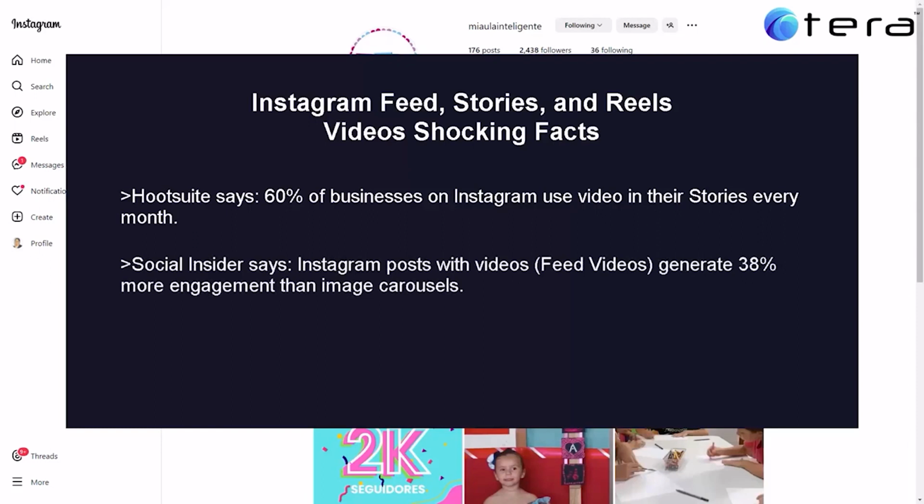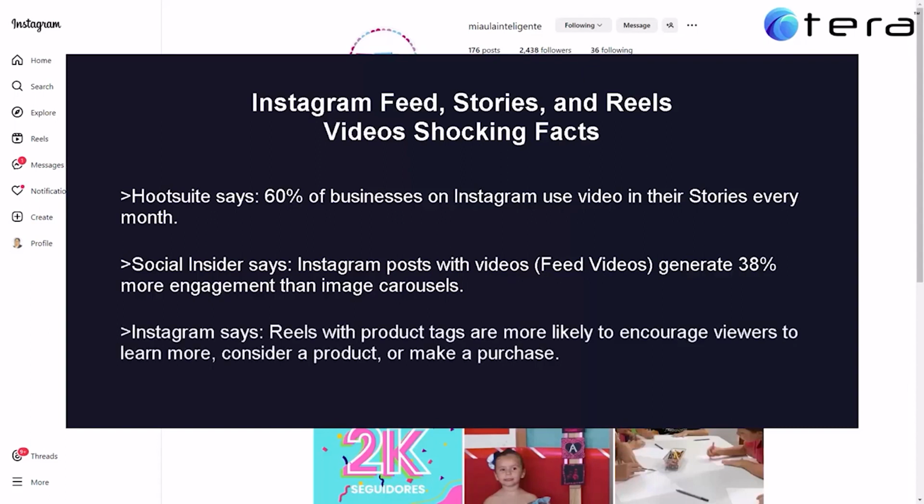Social Insider says Instagram posts with videos, feed videos, generate 38% more engagement than image carousels. This highlights that videos outperform static images when it comes to capturing attention and driving interaction, a key factor in the sales process. Instagram says reels with product tags are more likely to encourage viewers to learn more, consider a product, or make a purchase. This means reels' direct integration with shopping features makes them powerful for driving sales.